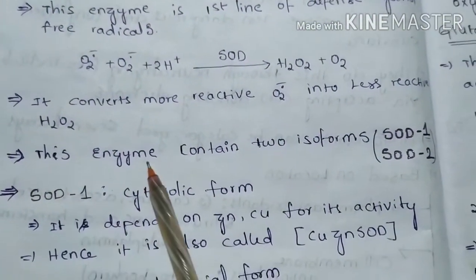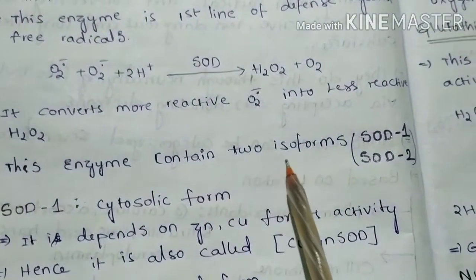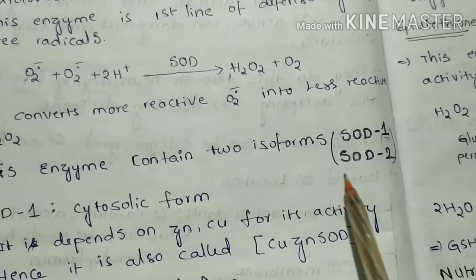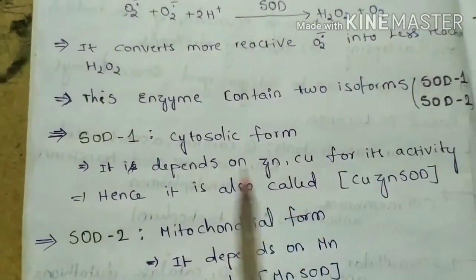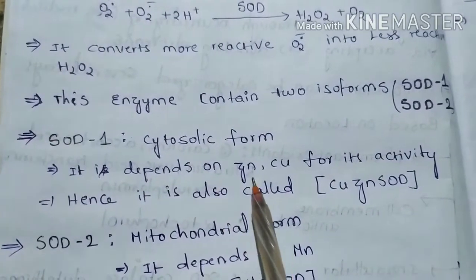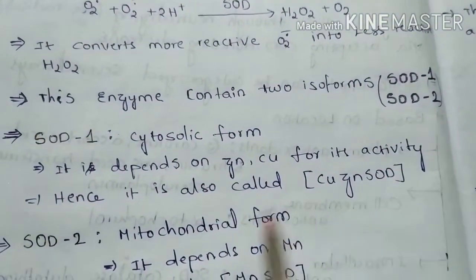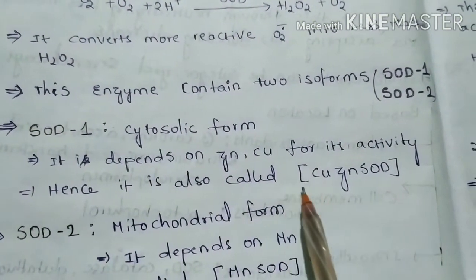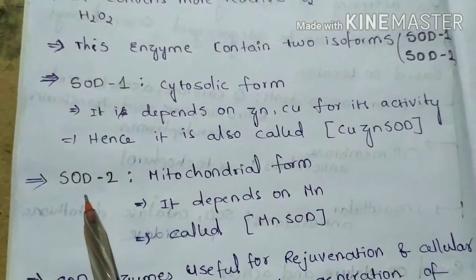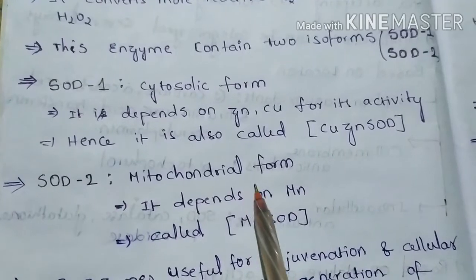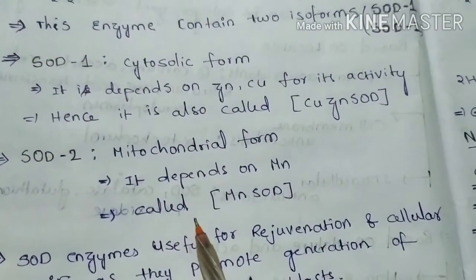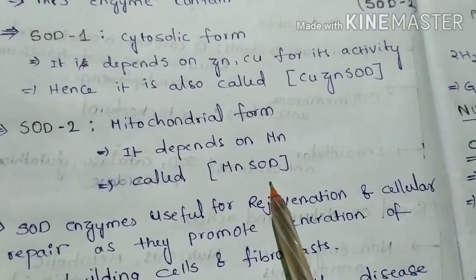This enzyme has two isoforms: superoxide dismutase 1 and superoxide dismutase 2. Superoxide dismutase 1 is a cytosolic form and depends on zinc and copper for its activity. Hence it is also called copper-zinc superoxide dismutase. And superoxide dismutase 2 is a mitochondrial form and depends on manganese. Hence it is called manganese superoxide dismutase.